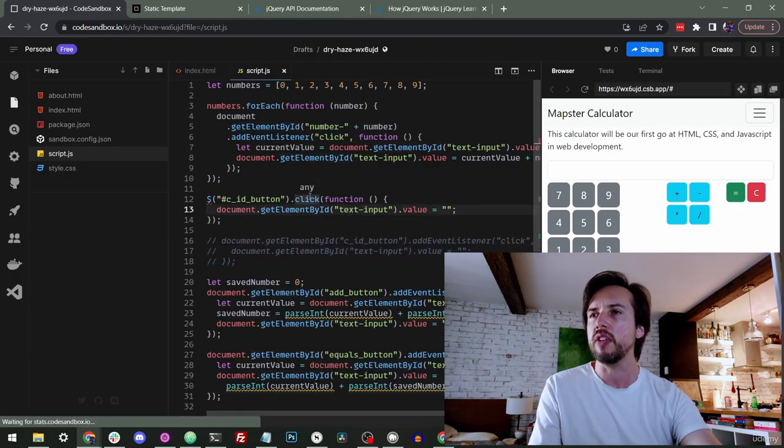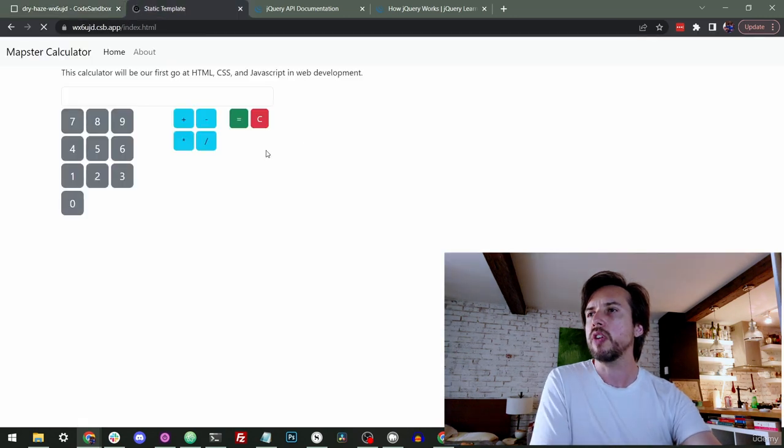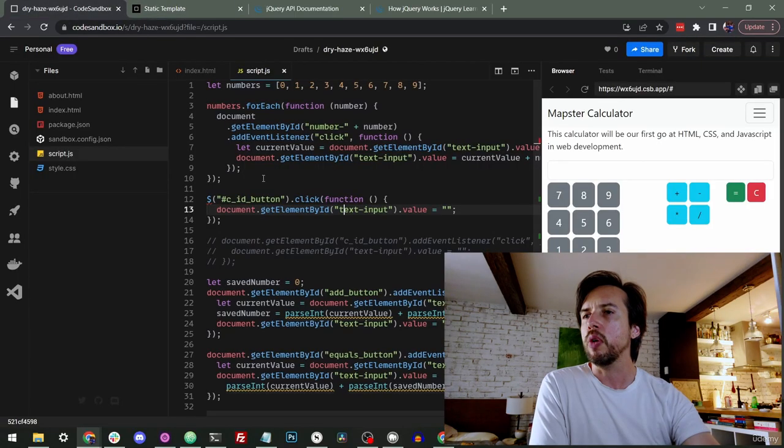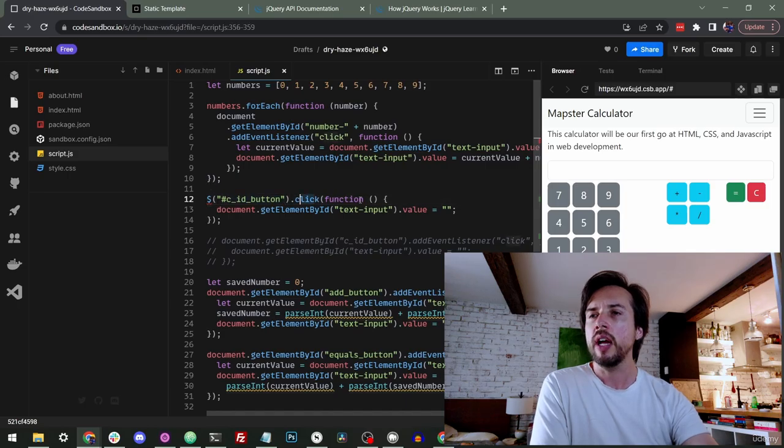So if I save this, and then we're going to reload, and we're going to see if that worked. We're mainly looking to see if this still clears it. Okay, it still clears it. Easy. So we just made that a little bit easier to read. We just $, such and such, click, and there you go.